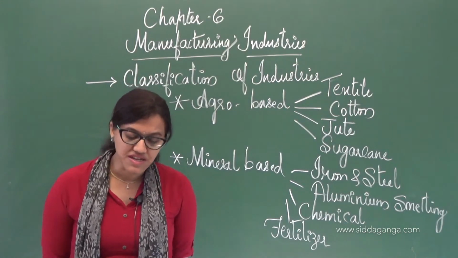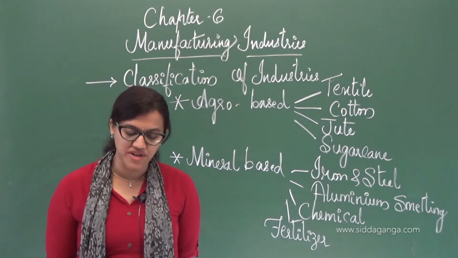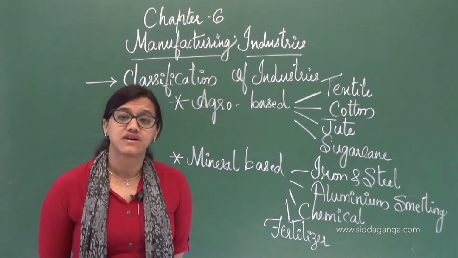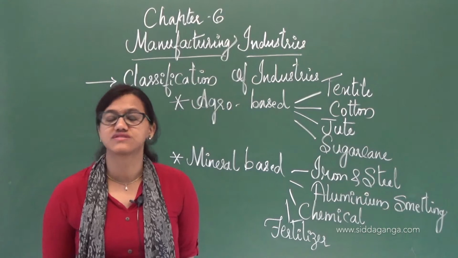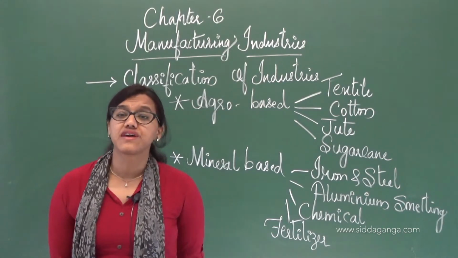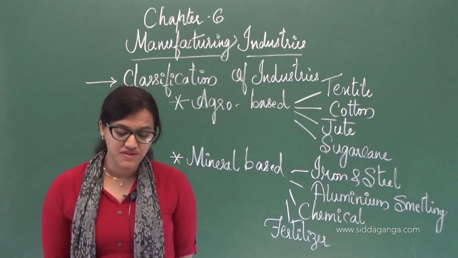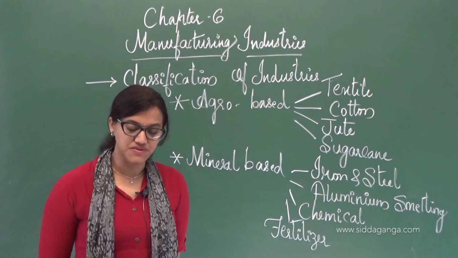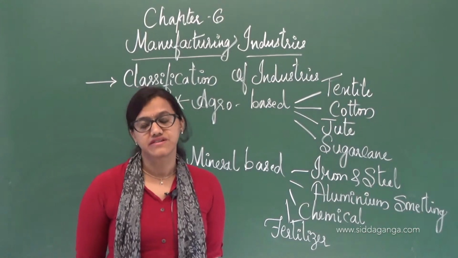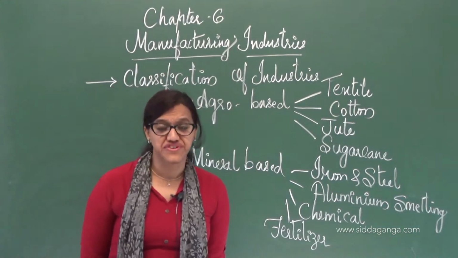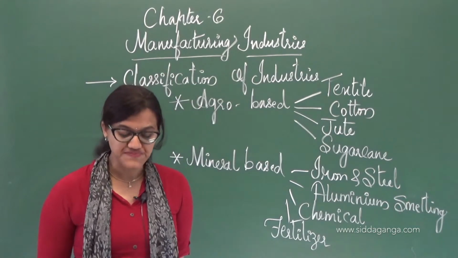Apart from that, other importers of cotton goods from India are a few countries: USA, UK, Russia, Europe, East European countries, Nepal, Singapore, Sri Lanka and African countries. So these are a few countries to which India is exporting cotton.